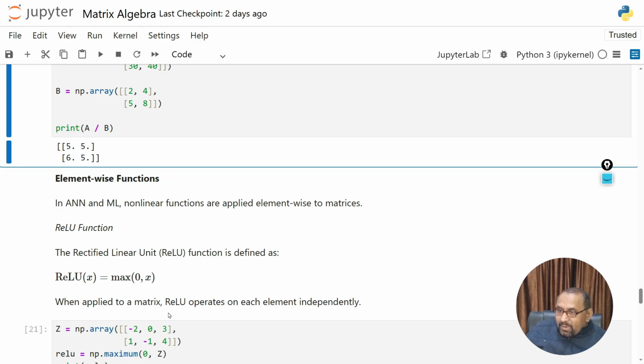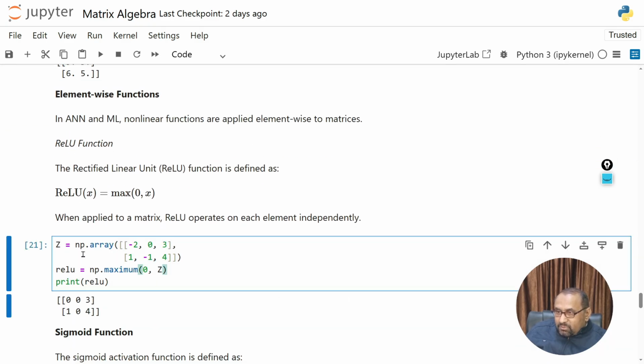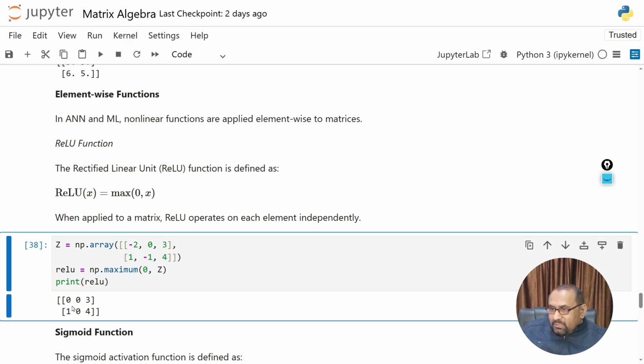When we apply it to the matrix, the values operate on each element independently. You can see here z is equal to np.array of -2, 0, 3, 1, -7, 4. So this will give np.maximum(0, z). When you execute, you can see only the positive values are there, 0 0 3, and the negative values are absent.